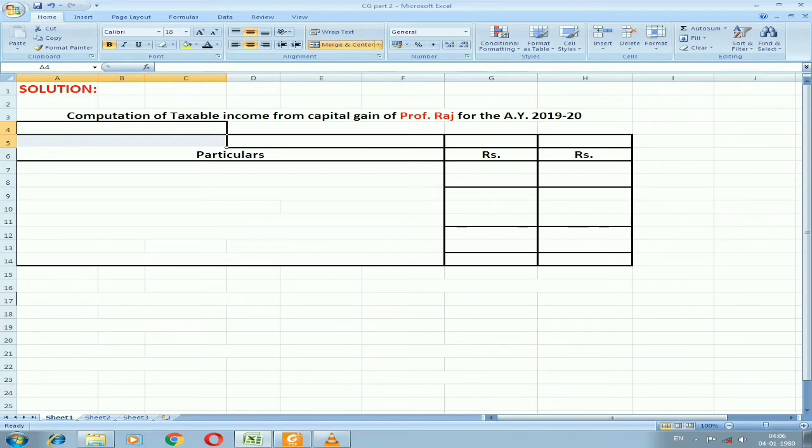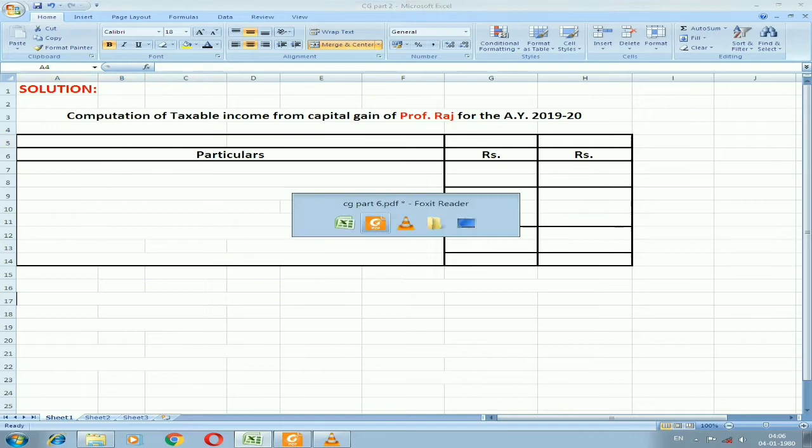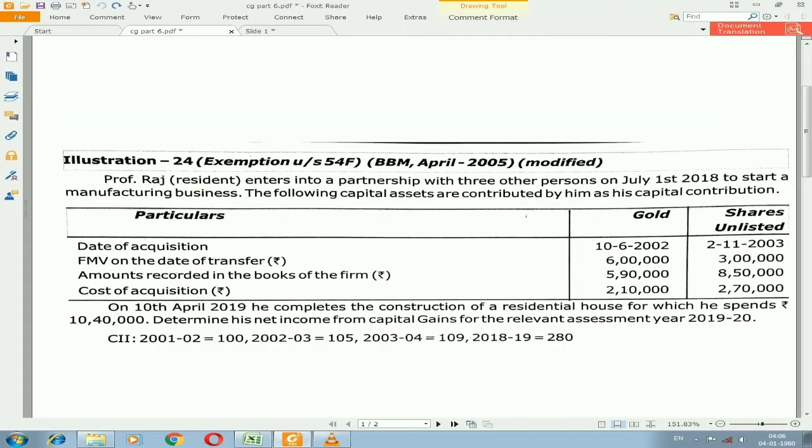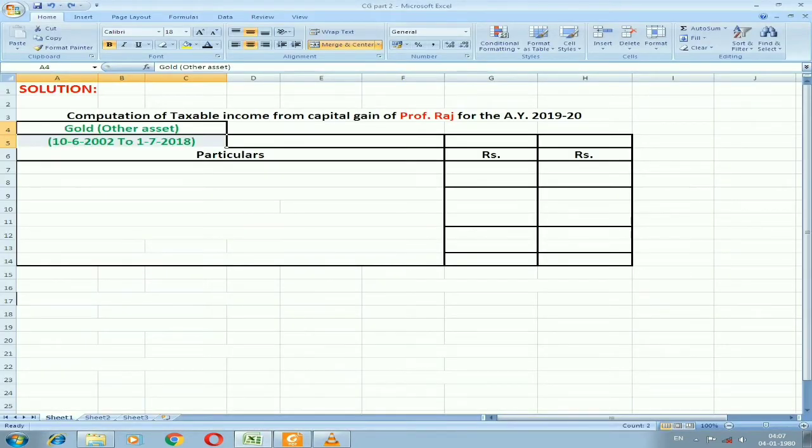I have made two columns for two capital assets. Let us see what capital assets we need to take first. In the illustration, we have two capital assets. One asset is gold and one capital asset is unlisted shares, as you can see here. The first asset is gold. Let us take when it is purchased and when it is sold. Purchase is on 10/6/2002. Sold is on July 1st 2018. Let us see whether it will come under short term or long term.